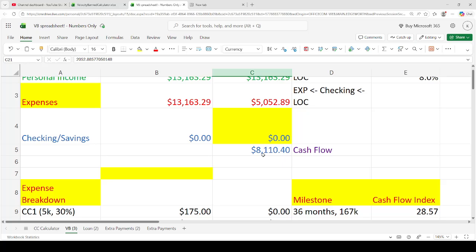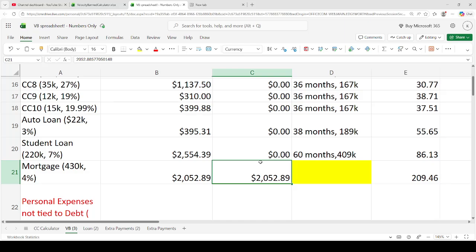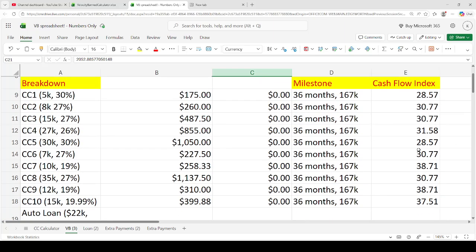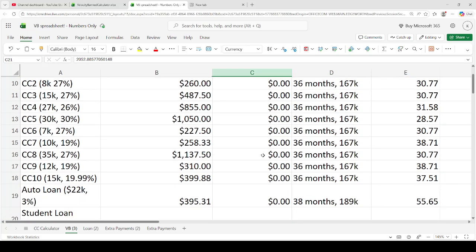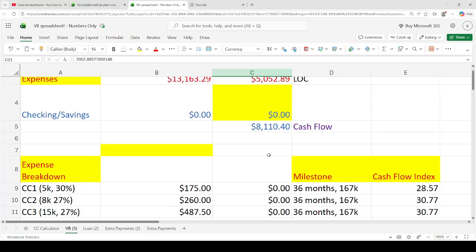You pay, let's say, this whole entire cash flow, extra payment to the loan. Okay, well, what if I need the money back? Then you're going to use credit cards and lines of credit as backup, and then you're going to go back to segregating your income. Now I'm not saying that's going to happen, but I'm saying that's what happens with most people, especially if they're not intentional about paying off debt. But that's one way you can do it. And hey, if the default option works for you, go for it, right?